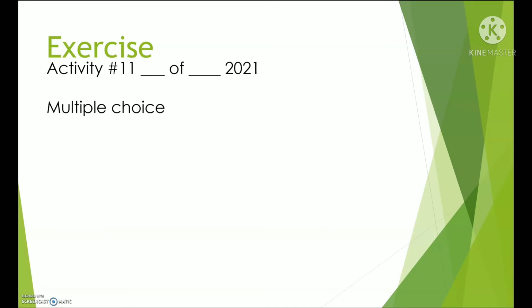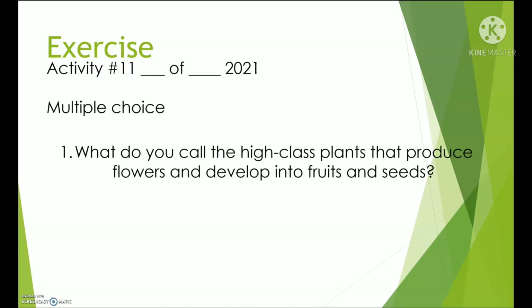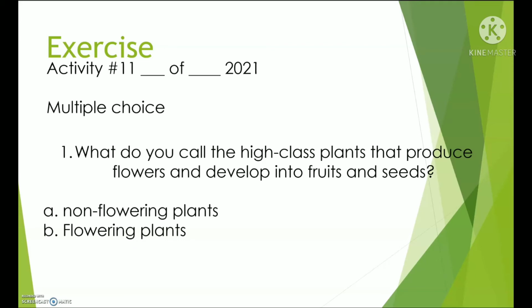Now let's do our exercise for this topic. Bring out your paper or your notebooks and write as follows. The instruction for this exercise is multiple choice. Please choose the best answer and write the letters. Number 1.